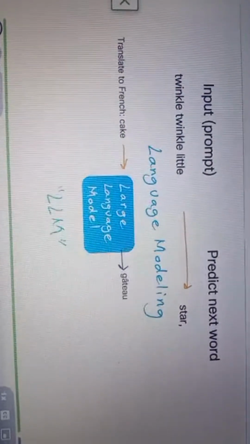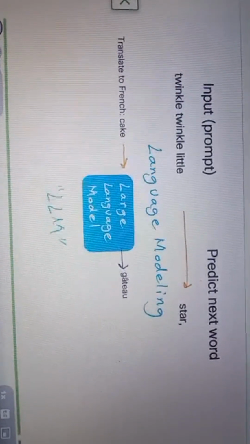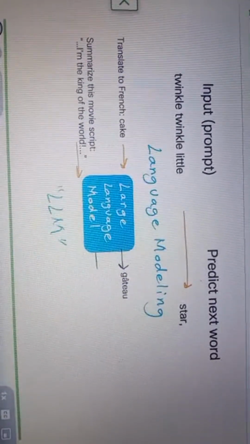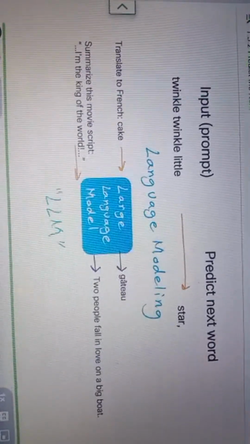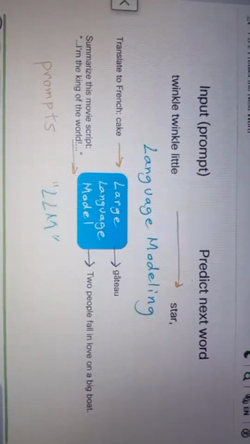And if you wanted to do another task, like summarize a long movie script, you can include the instruction, "summarize this movie script," as part of your input. This is directing or prompting the model to perform a certain task. And that's why the inputs to large language models are called prompts.